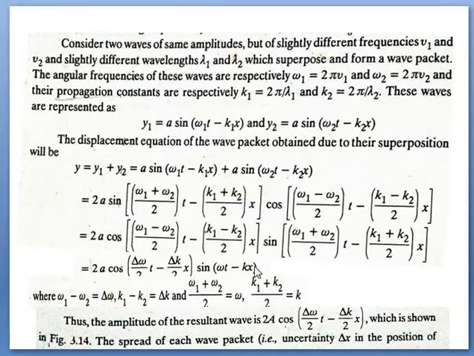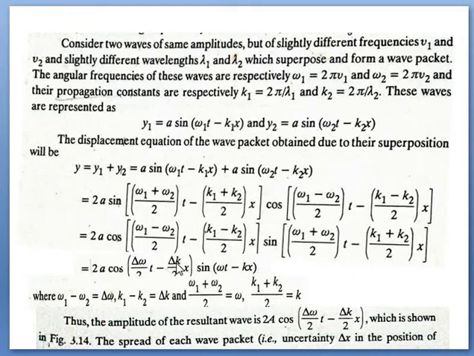Finally, in this form we obtain the displacement equation for a wave packet. It represents the total, resultant amplitude of a wave packet. If anything needs to be discussed about the wave packet, we have to consider this term. If it is constant, then the difference of these two terms within the bracket will also be constant.